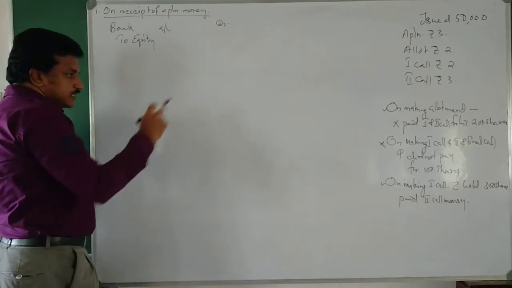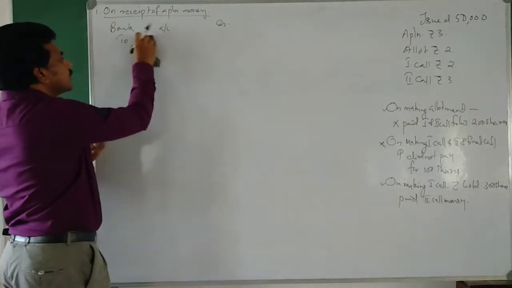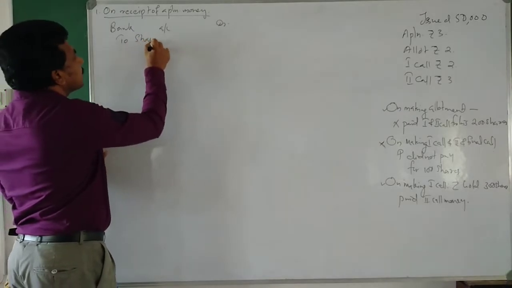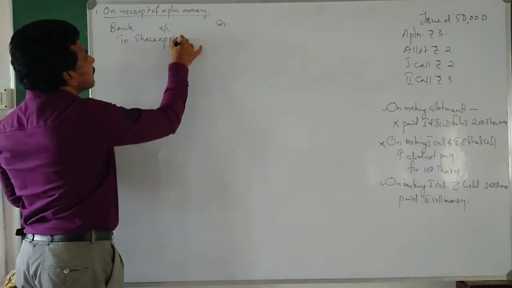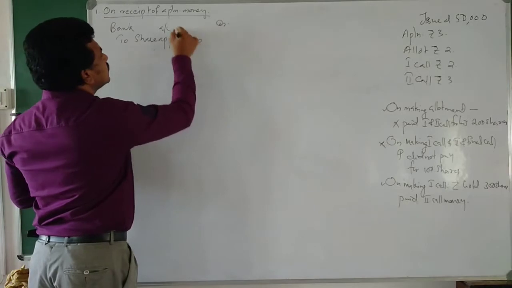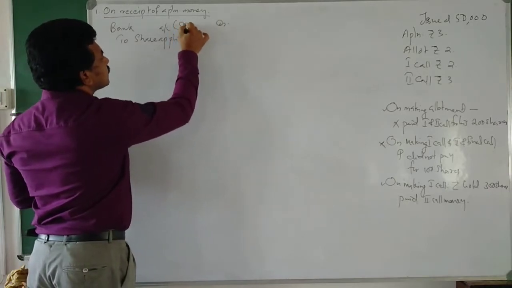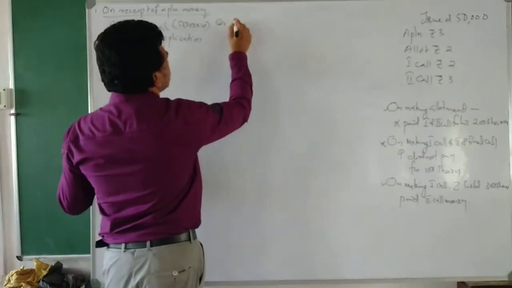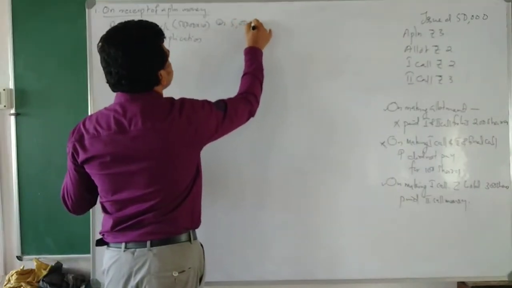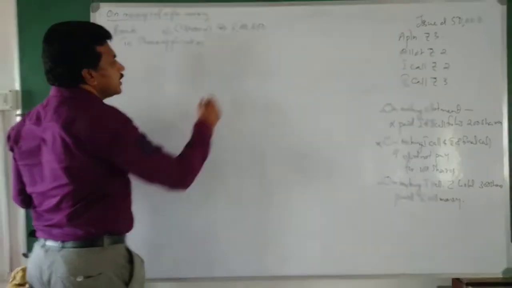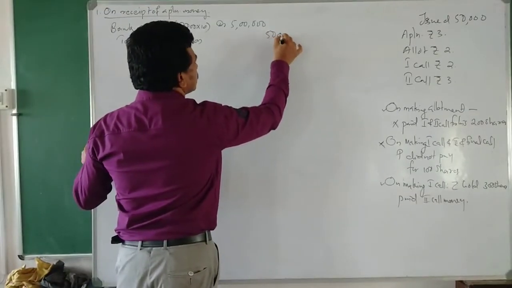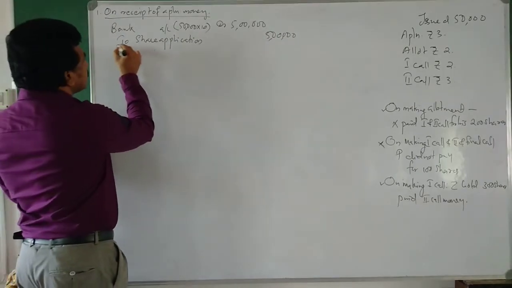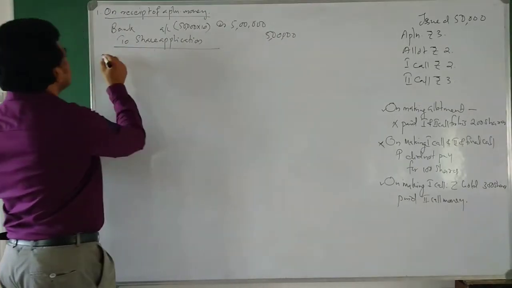It is not mentioned as equity share, so we are simply writing share application. How many shares? 50,000 shares into 10, that means 5 lakh. Here also 5 lakh.